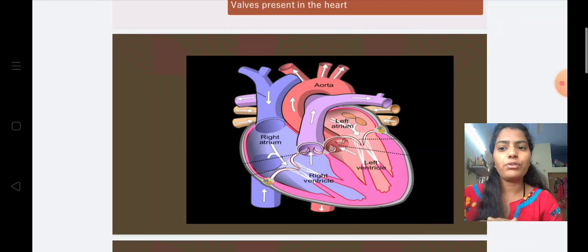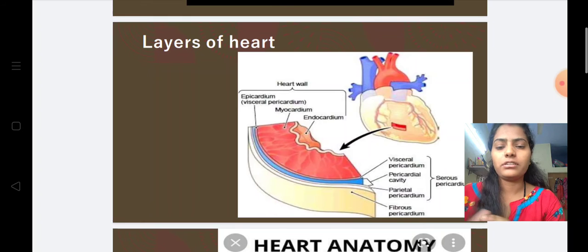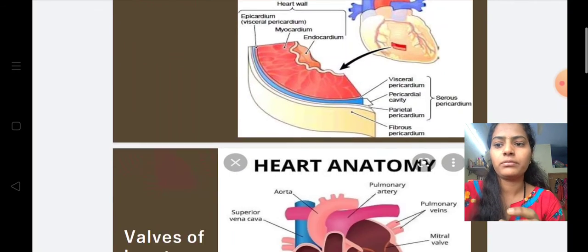And it has four valves, that is the tricuspid valve, the mitral valve, also known as the bicuspid valve, the pulmonary valve and the aortic valve. And the heart has three layers: the outer layer known as epicardium, the middle layer myocardium, and the internal layer endocardium.